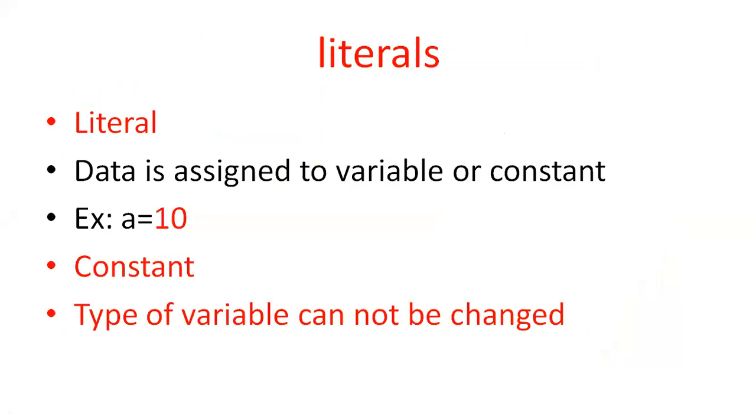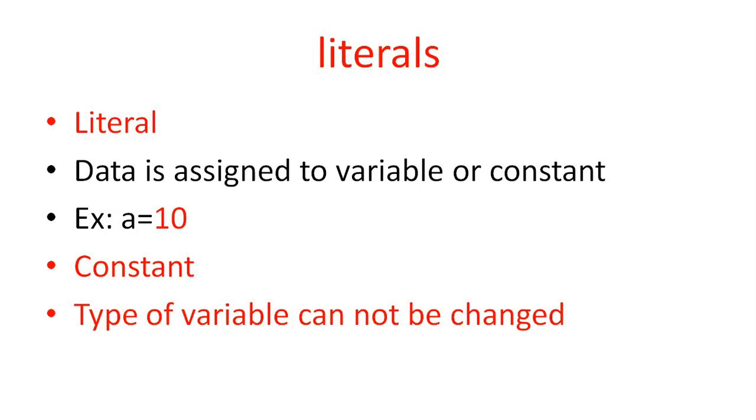What exactly is a literal? A literal is data assigned to a variable. Some data assigned to a particular variable or constant is called a literal. There are different types of literals available. Some of them are string literals, numerical literals, boolean literals, and special literals.